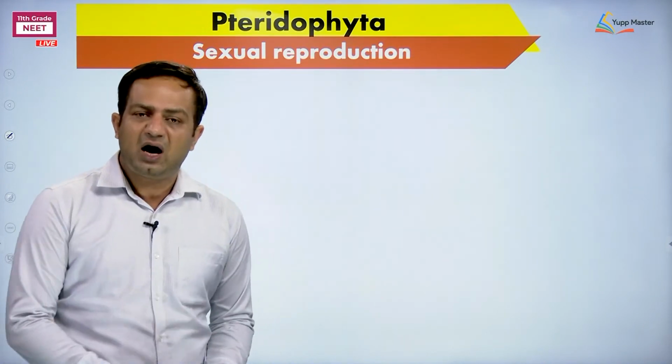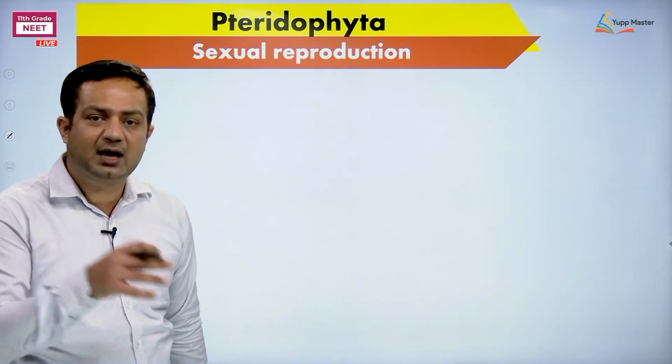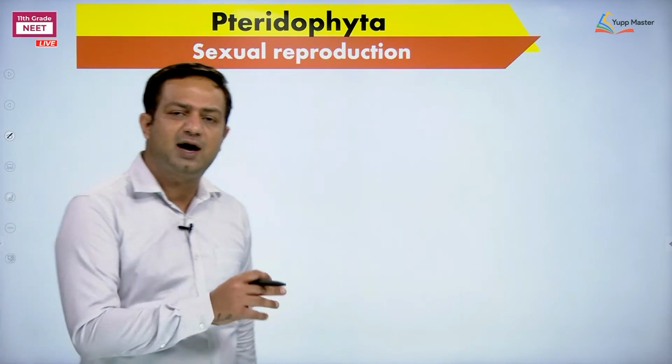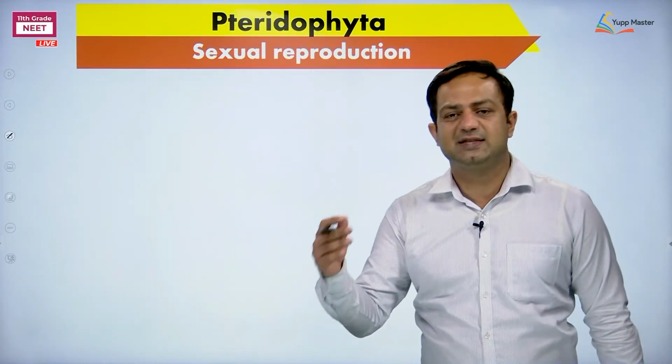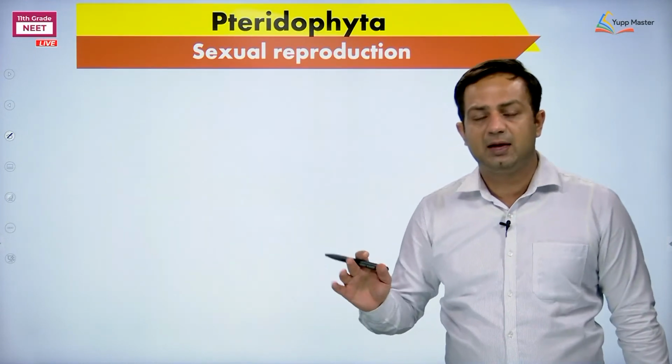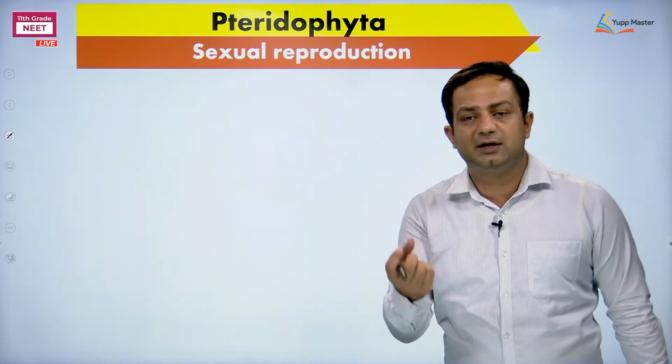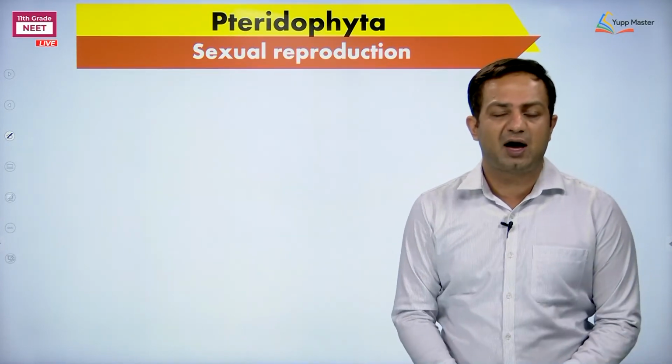And through water, how are the motile male gametes able to reach the archegonium? Same chemical stimulus. The chemicals are secreted from the archegonium, the same way neck canal cells are degenerating. They create a certain chemical stimulus at the tip of archegonia and antherozoids are reaching there.